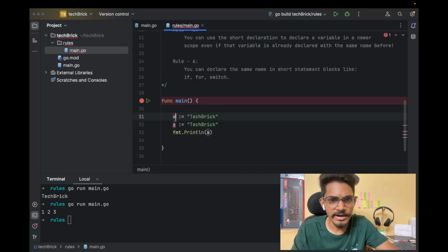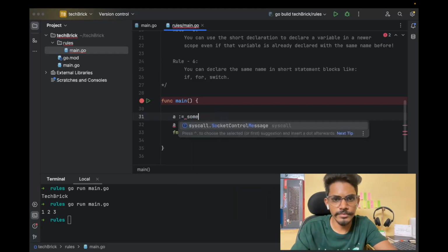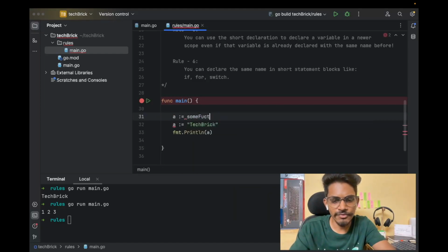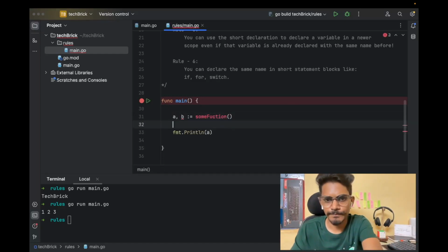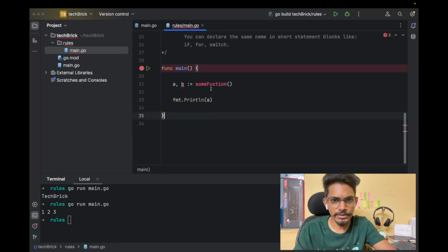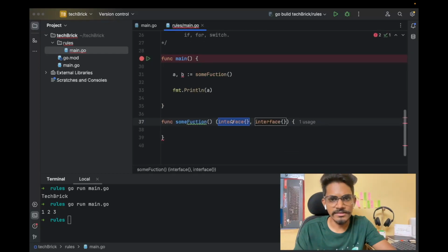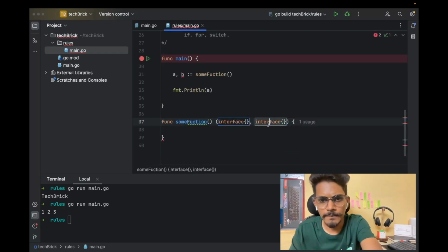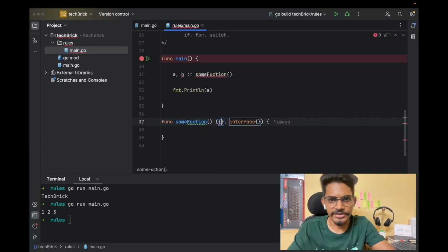Now we will try to understand it with a function which returns two values, a, b. We will try to write this function. Let's consider that this function is not doing anything. It simply returns integers. That's it.